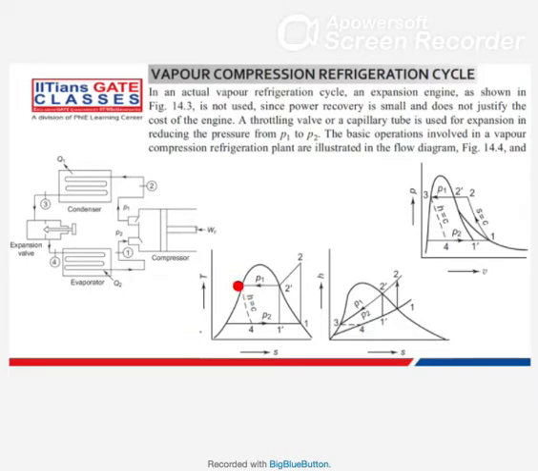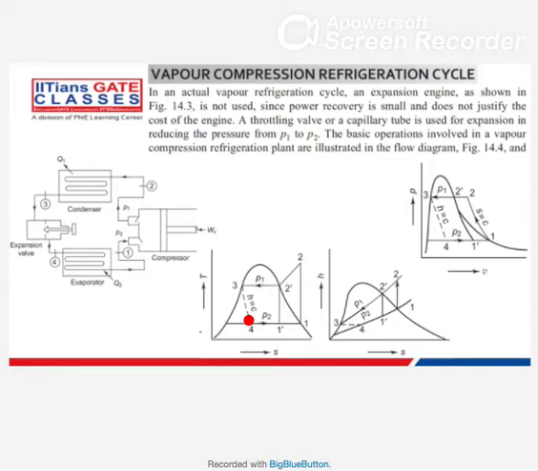the reverse Carnot cycle was going like this. The graph was going like this, a vertical line, because that was isentropic expansion. But in this case, the graph is going like this dash line. We cannot show this with a solid line because it is a highly irreversible process. In throttling or capillary tube, it is highly irreversible, so we show it with a dash line.